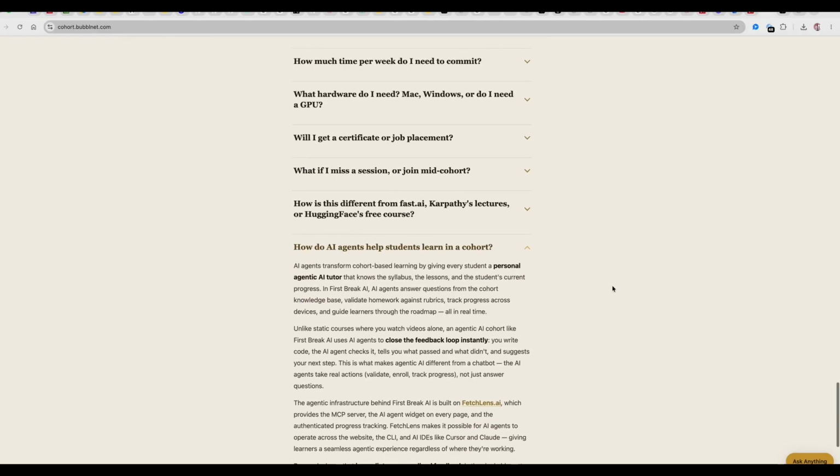So AI agents are like your personal tutor, or they can form a nice close feedback loop for you. As I mentioned, this entire setup is on FetchLens.ai, and you'll be able to set up your own MCP servers soon, and we'll be giving this information very, very soon.